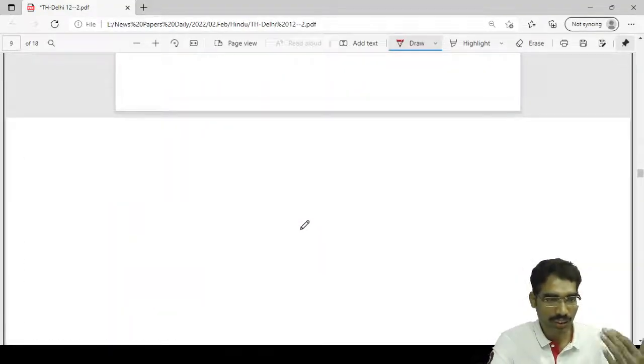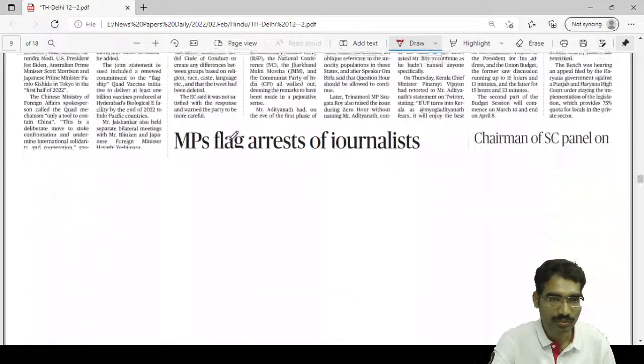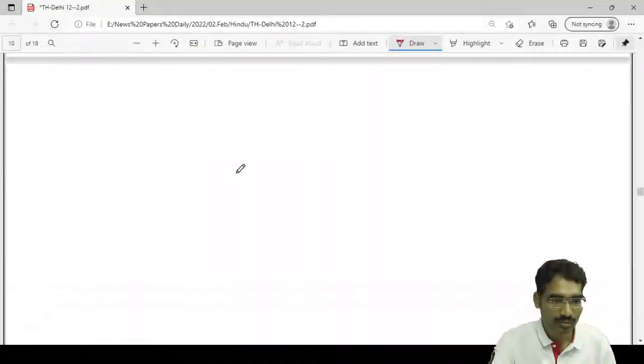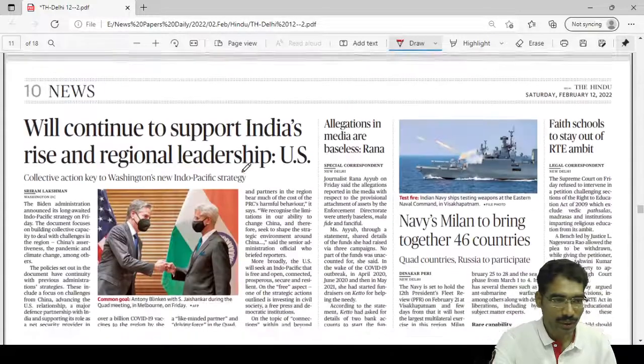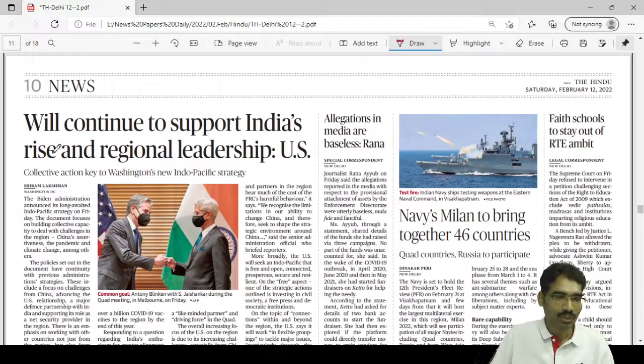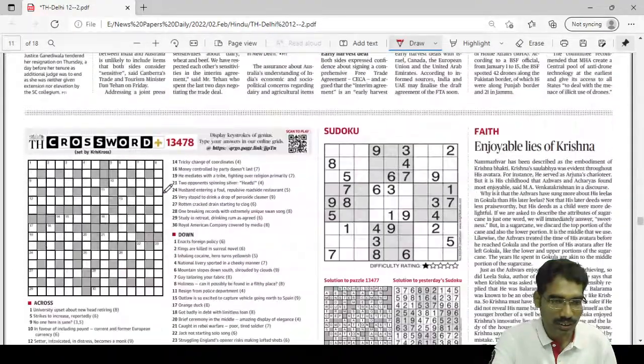Now go to the next page. So something like that. Always you first select in the first round. Then come to the next page. We'll continue to support India's rise, regional leadership, something related to international relations, GS2. Likewise, you have to select it. Once it is done, then come to